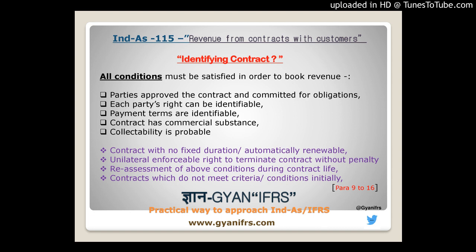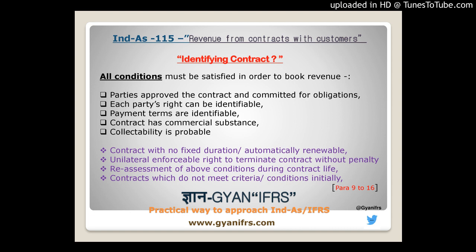It should be identifiable what kind of right he or she has in case of breach, cancellation of the contract or assignment. It is very essential to know what rights are available to each of the parties, so that in case of breach or termination, the aggrieved party can claim compensation or whatever penalty clauses are there.